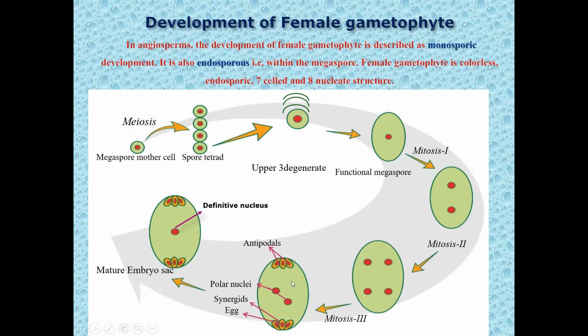Now count how the 7 cells: 3 cells, 6, and the central cell, so 7 cells. 8 nuclei: 3 nuclei, 3 plus 3, 6 nuclei, plus 2 polar nuclei, 8 nuclei. So in this way, when the embryo sac is initially formed, it is 7-celled and 8 nuclei. Towards maturity, it becomes 7-celled, 7 nuclei, because the two polar nuclei fuse to form a diploid secondary nucleus or the definitive nucleus, just prior to the fertilization.